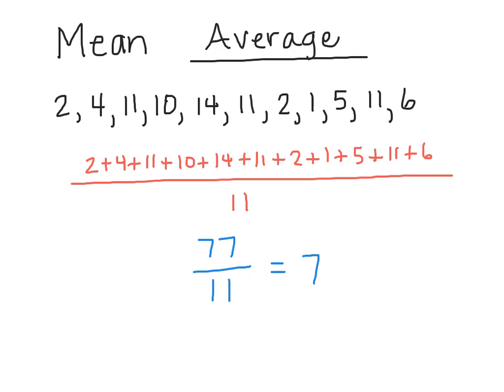So we can say that our average is 7. And we'll follow that up by saying that our mean is 7. So either way you can say it, the average is 7 or the mean is 7.